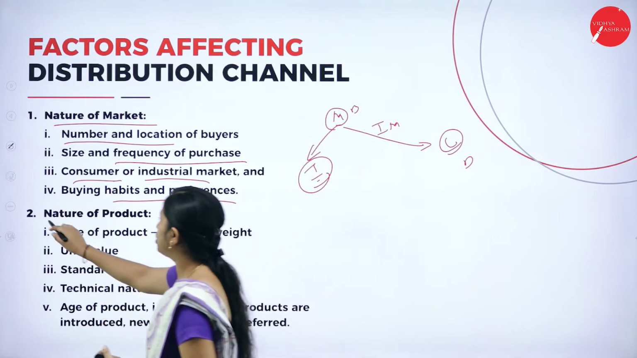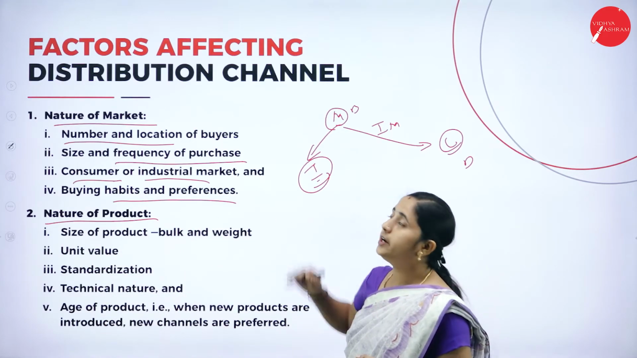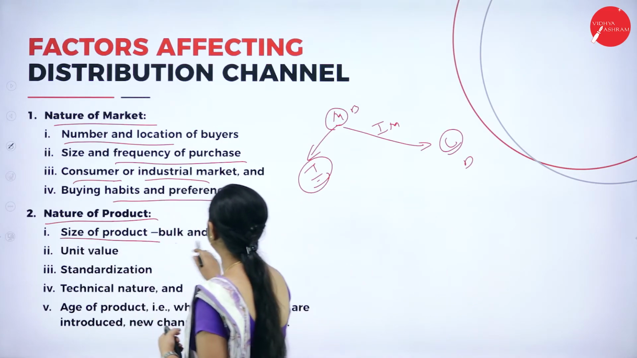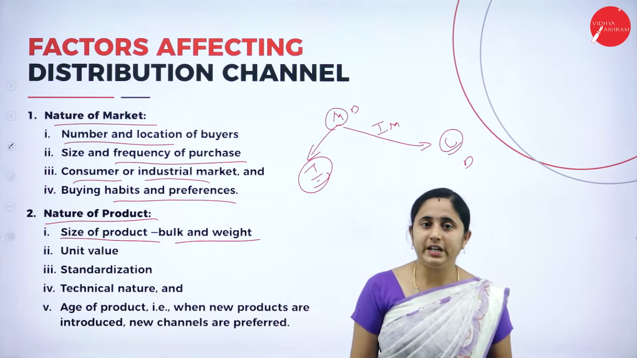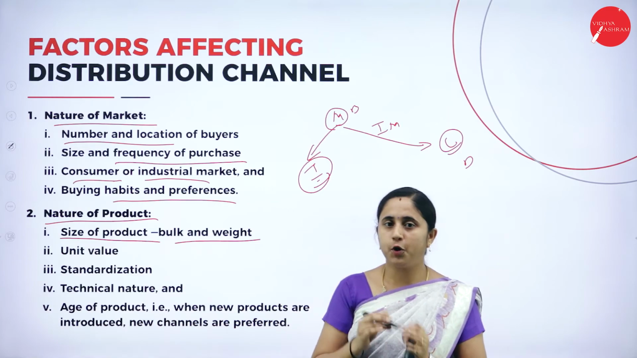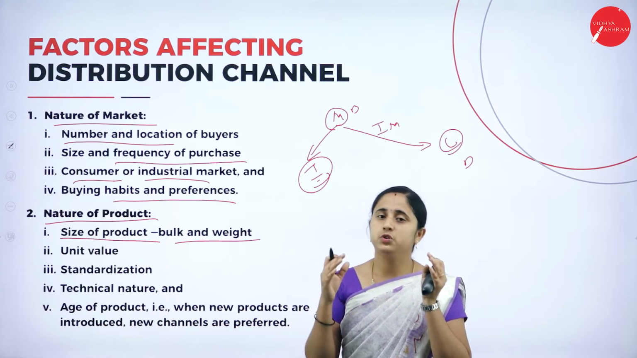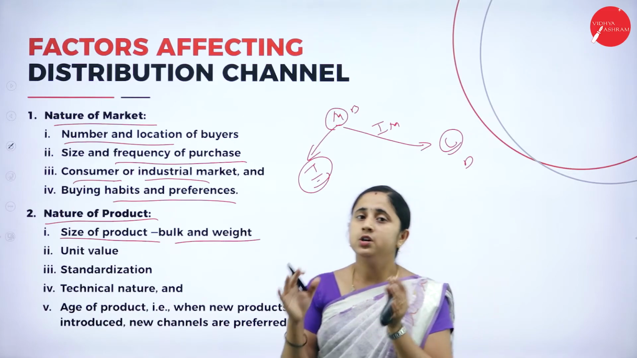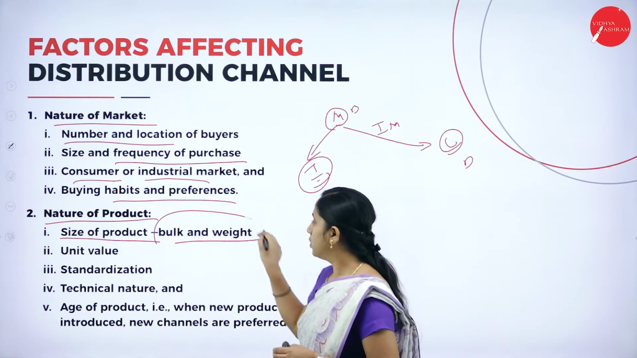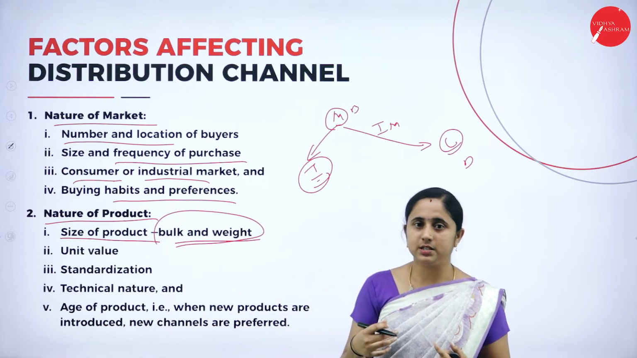Next one, nature of product. Depending on what product you are producing, it decides your distribution channel. First one, product size, bulk and weight. If your product is bulky and heavy, it involves distribution channels. So you need to store your goods. You need to transfer your goods. You want a warehouse to store the goods. So depending on the quantity and the size of your product, it influences your distribution channel.